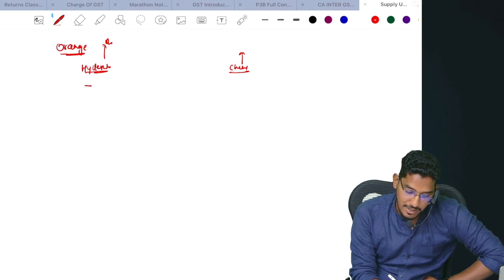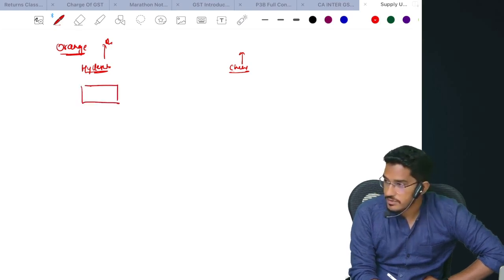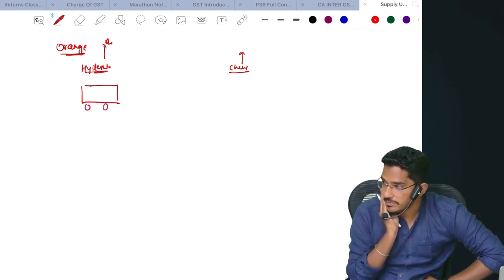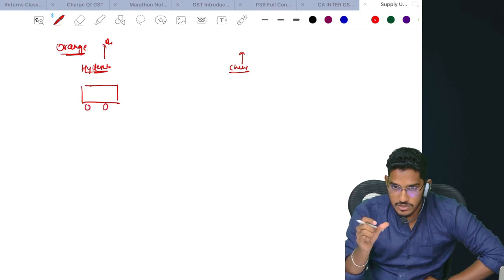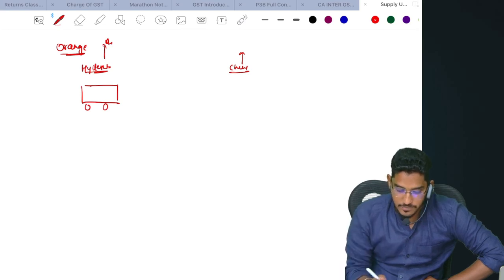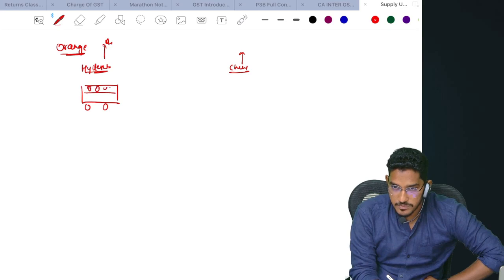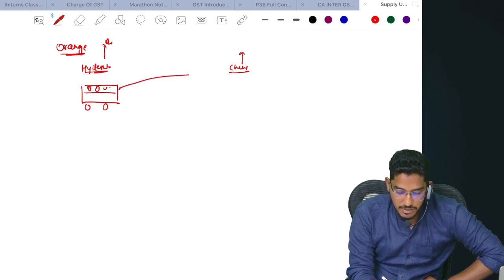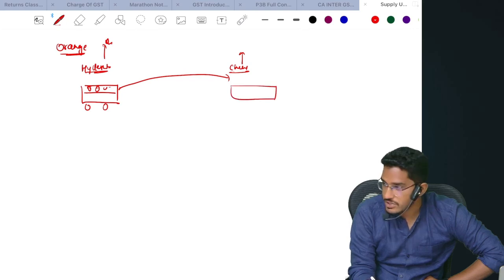So now, Orange Travels has a bus. This bus is going to start from Hyderabad to Chennai. It will start from the Hyderabad Orange Travels office and go to the Chennai travel office. So now a bus has started. All the passengers are loaded onto the bus. Now this bus has started from here and has reached that Chennai location.